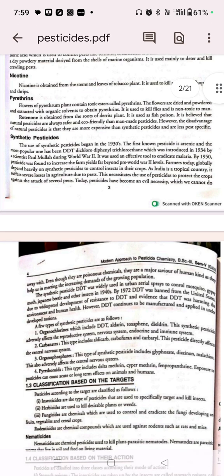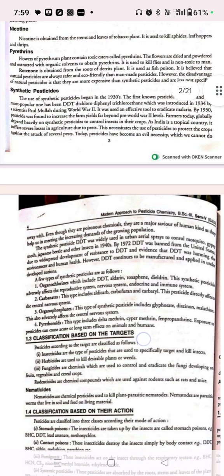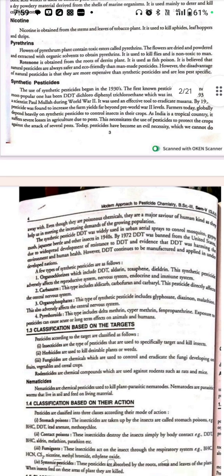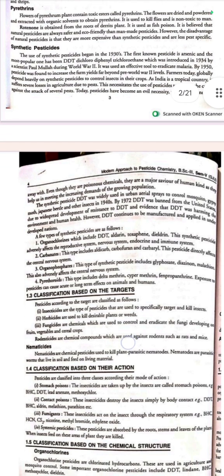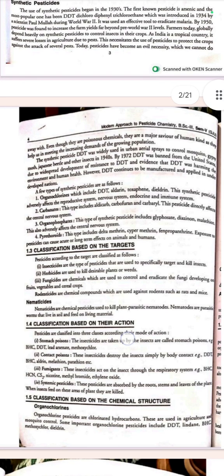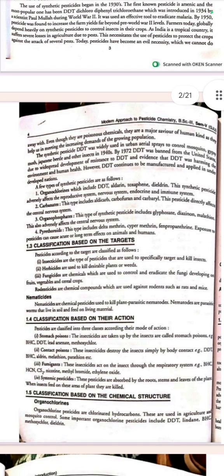Farmers today globally depend heavily on synthetic pesticides to control insects in their crops. This necessitates the use of pesticides to protect the crop against the attack of several pests. Today, pesticides have become a necessary evil which we cannot do away with.